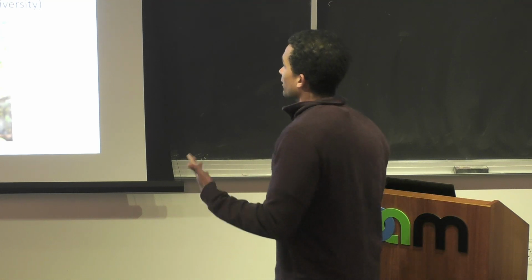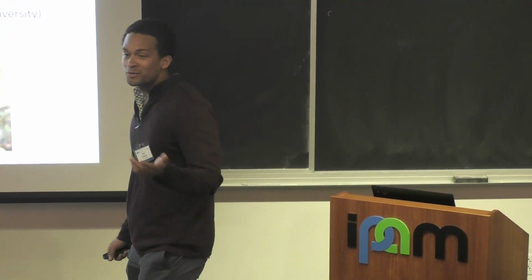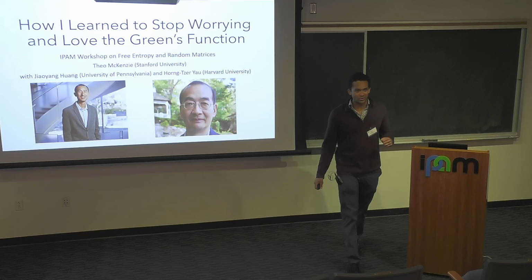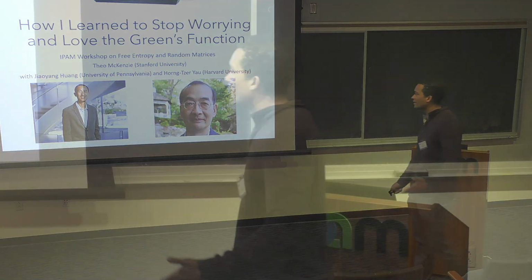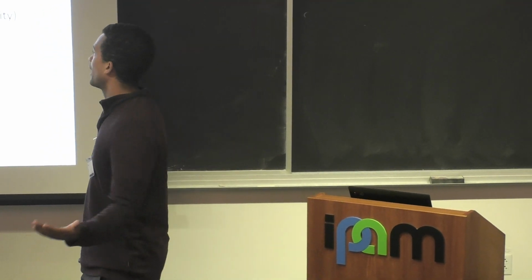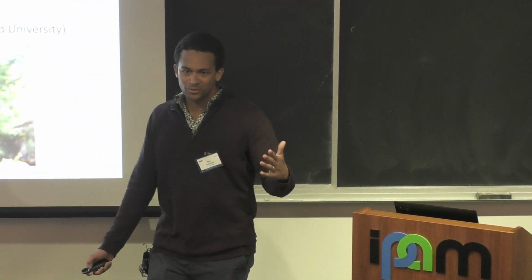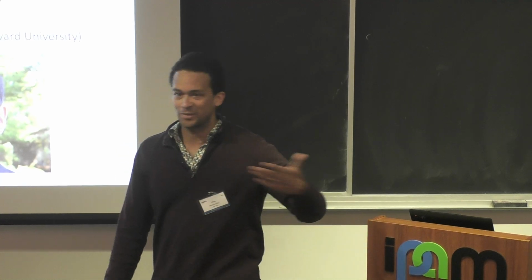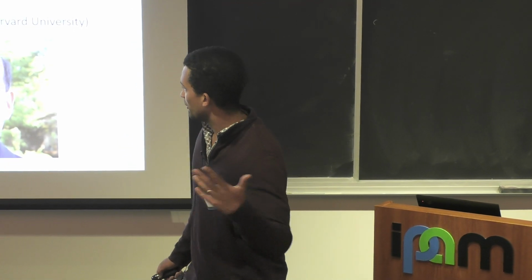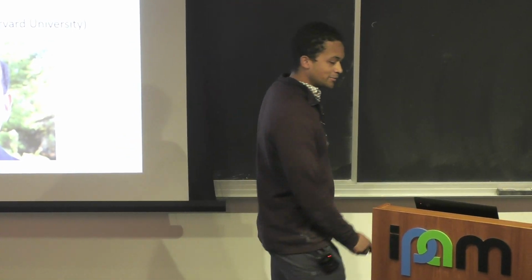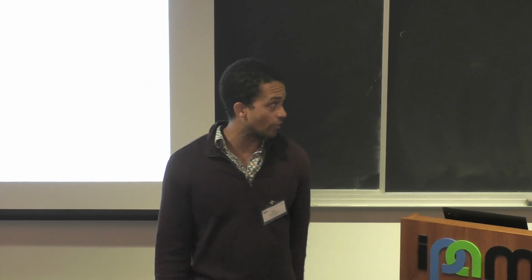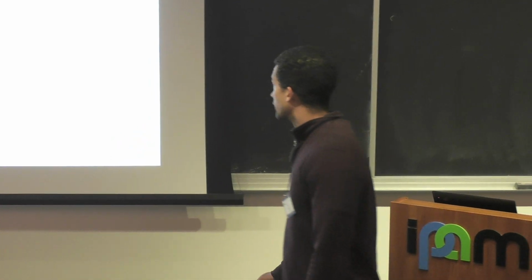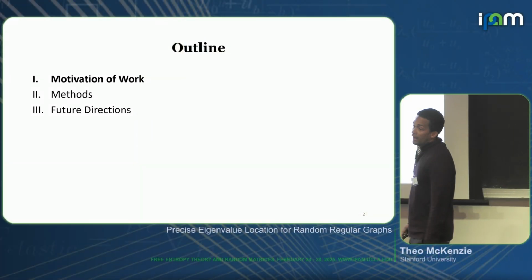When I was preparing this talk, I think an apt alternative title is this: How I Learned to Stop Worrying and Love the Green's Function. The idea here is that we use these sharp analytic techniques, basically a series of matrix inverses, and this will tell us about the distribution of eigenvalues in this model. As a rough outline, we'll talk about the motivation, then some of the methods, and then future directions.